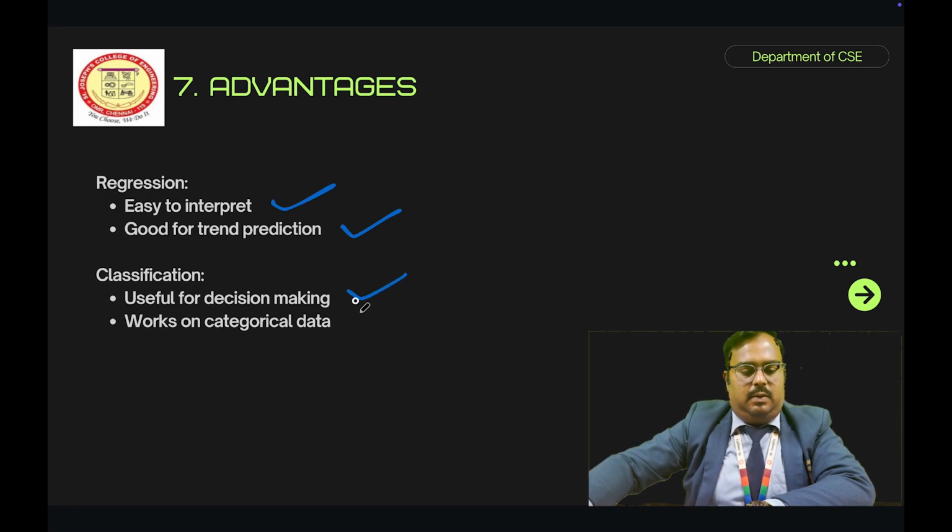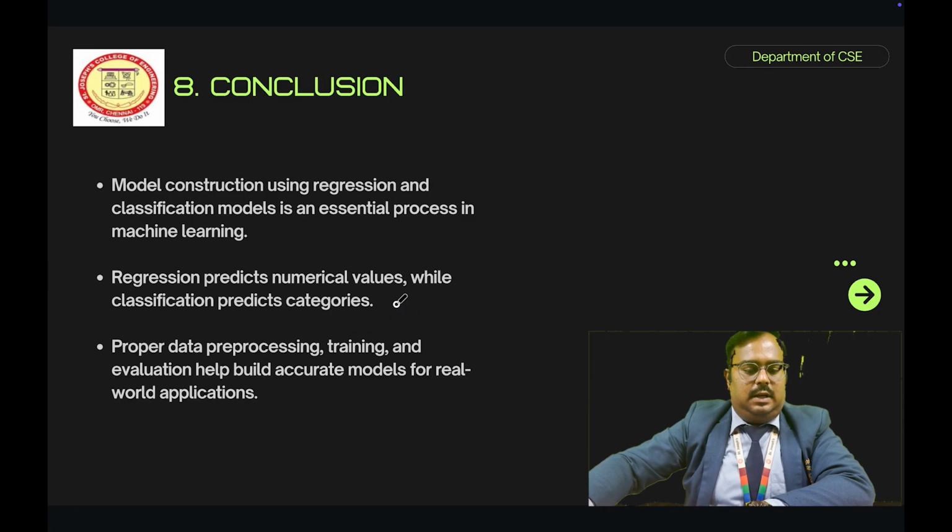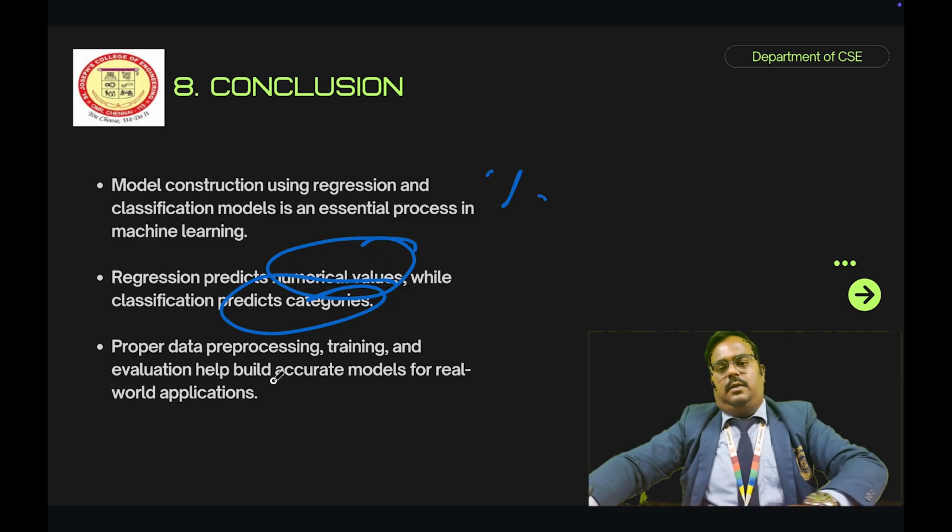Finally, we conclude this session. Model construction using regression and classification models is an essential process in machine learning. Regression predicts numerical values, while classification predicts categorical values. Proper data processing, training, and evaluation help you build an accurate model for real-world applications.